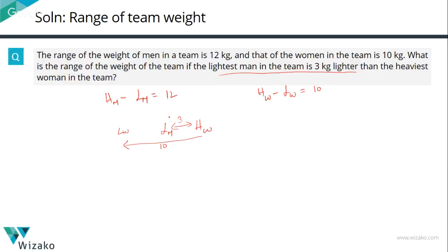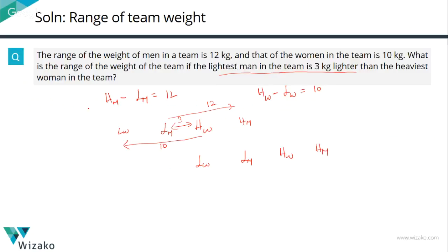Now let's look at the case of men. The heaviest man is 12 kgs more than the lightest man. The heaviest woman is only 3 kgs more than the lightest man, whereas the heaviest man is 12 kgs more. So the heaviest man is going to fall to the right of the heaviest woman. Therefore, what we have is lightest woman, lightest man, heaviest woman, and heaviest man.